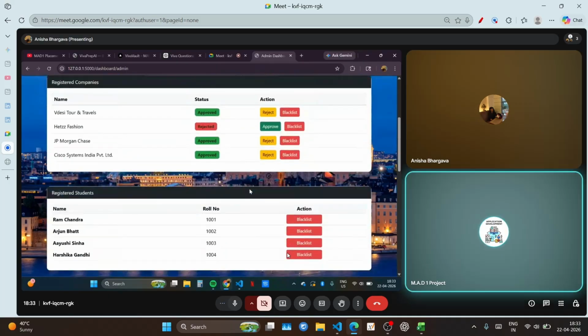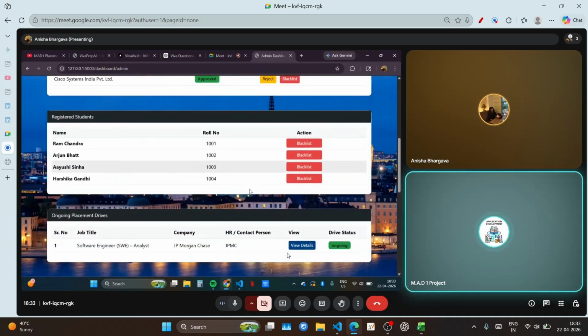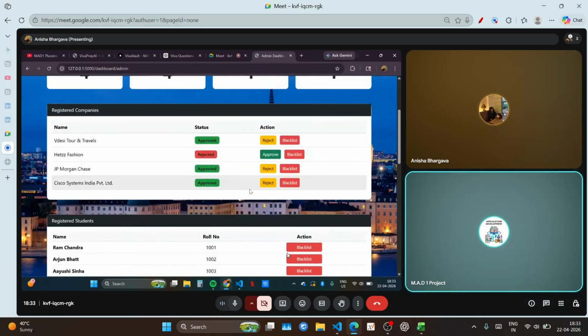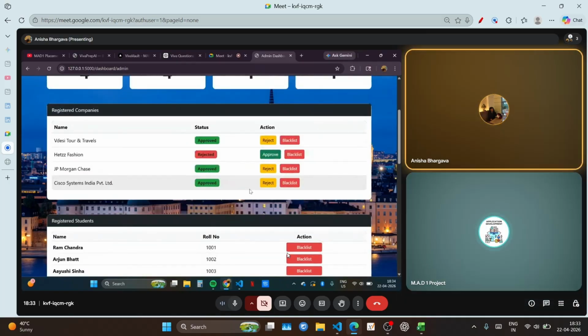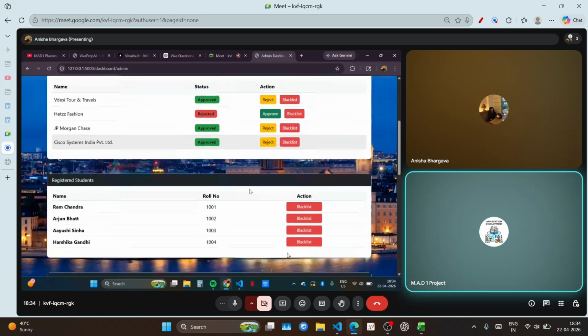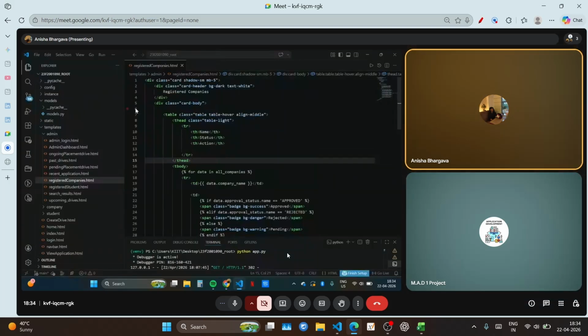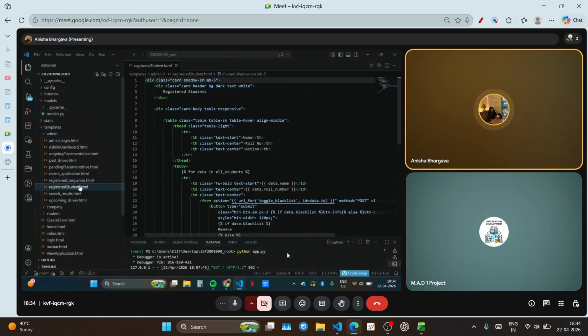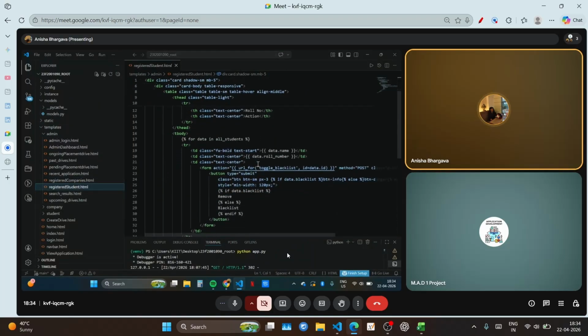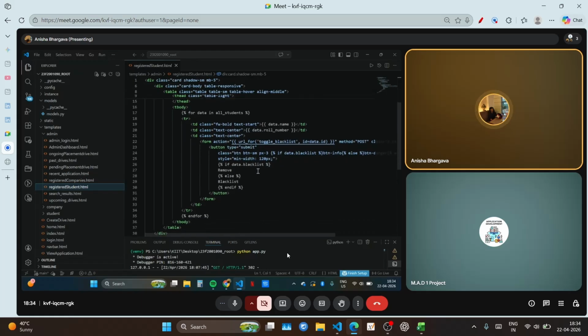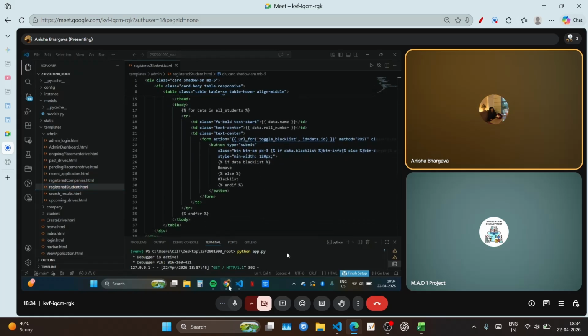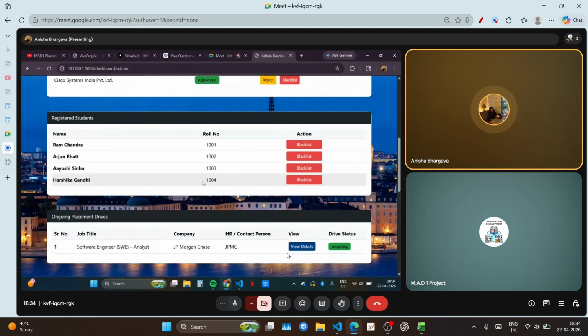And fine. What about this blacklist? What are these registered students? And you may blacklist action. How do you want to do this? Coming to the registered students,